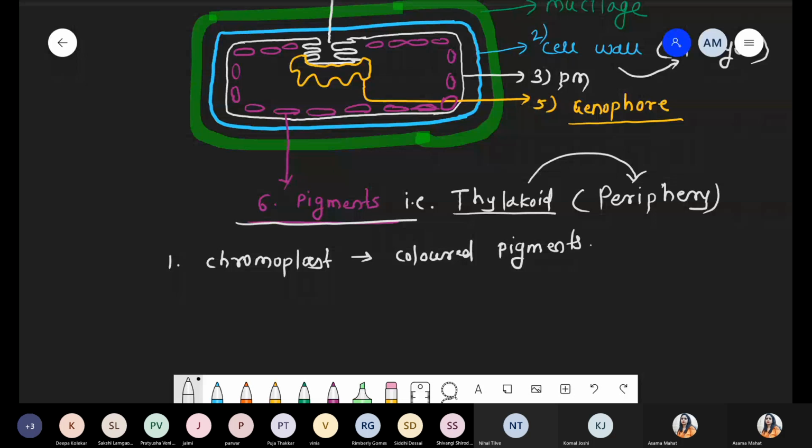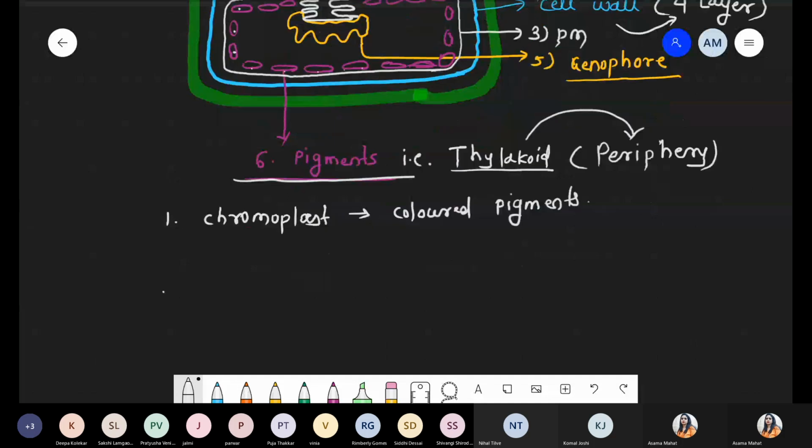These are present towards this periphery. Okay, this one, this one, this one. So these are present on the periphery. All these thylakoids consist of some pigments. So one by one we are talking about which kind of pigment is associated with the thylakoid structure. The first one discussed is the colored pigment, called chromoplast. Number two, the pigment associated with the thylakoid.